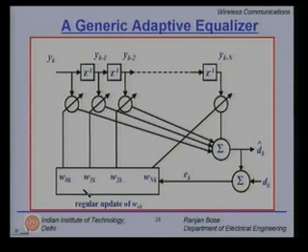Then we have the estimate d hat k, we have the desired d k, there is an error, and this error is used to update the weights. How do we do it? There are various techniques to do it. We will talk about those techniques. So this is the generic block diagram of an adaptive equalizer.